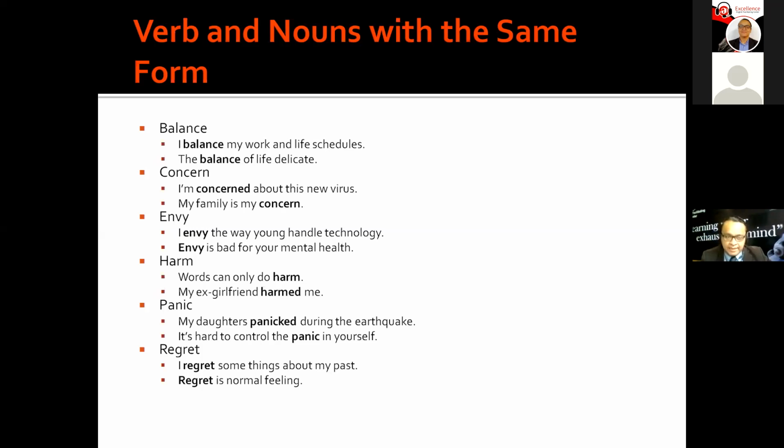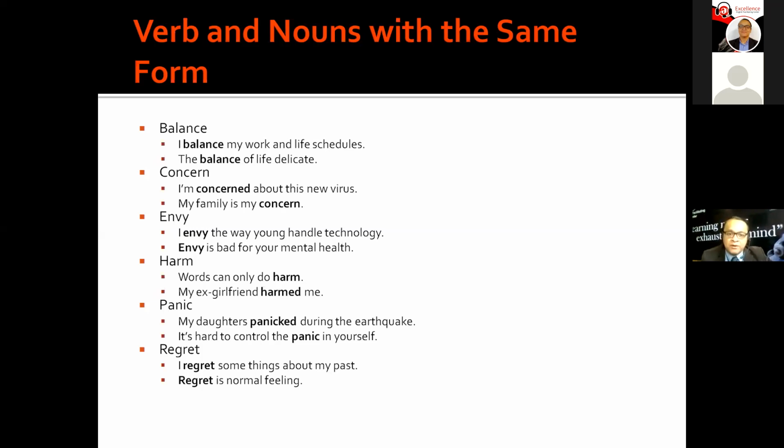So for instance, take a look at balance. We can use balance as a verb. In the example, I balance my work and life schedules. We're using it as a verb. We're conjugating the verb, so you can use it with any subject person. For instance, he, she, it balances. I, you, we, they balance. So we're using it as a verb, right?